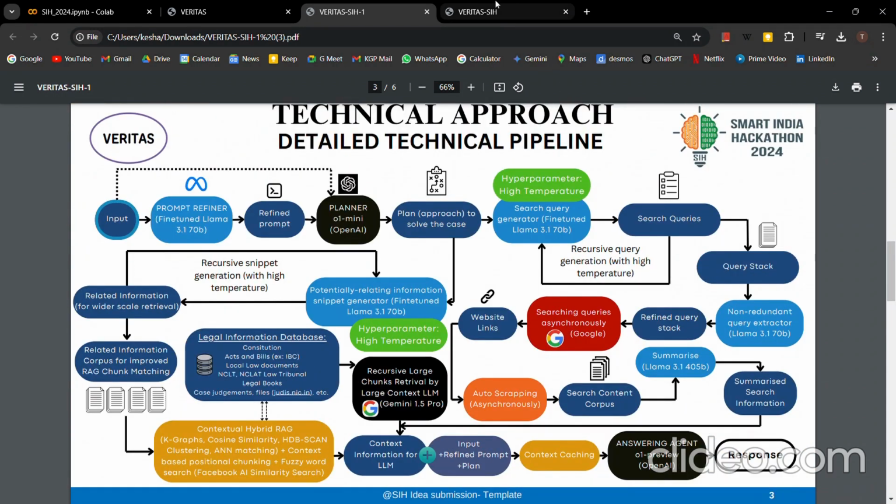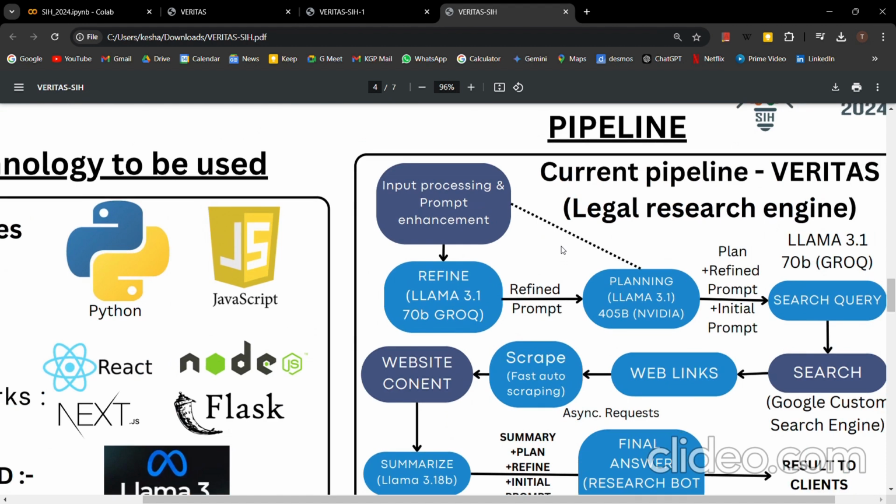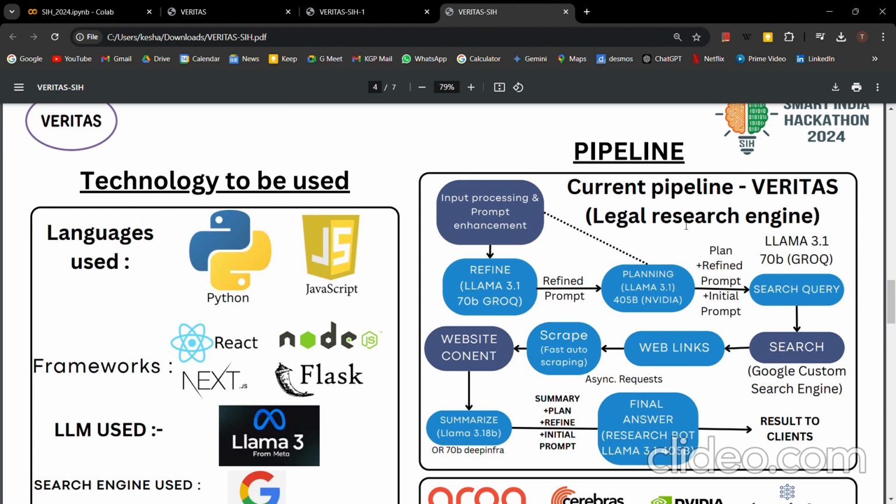Moving on to what we have now, we have also implemented a very basic version of this. So this is the very basic pipeline version which we have implemented. I'll explain this to you later, first let us take a look at our website.